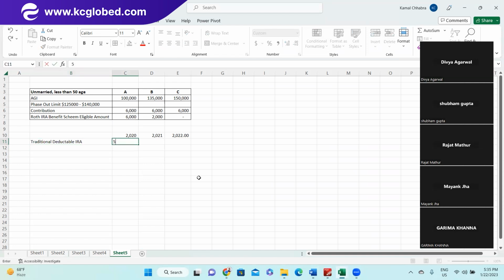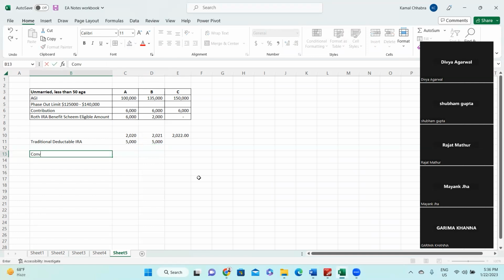So let's assume you are making a $5,000 contribution, and you made a $5,000 contribution here. Now in 2022, you want to convert to Roth IRA.